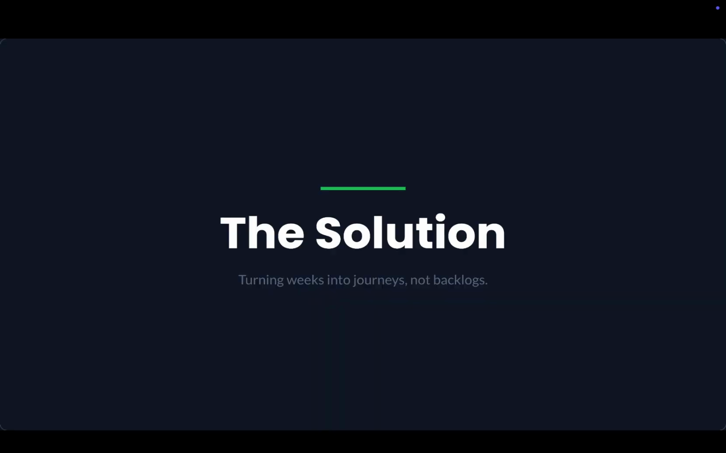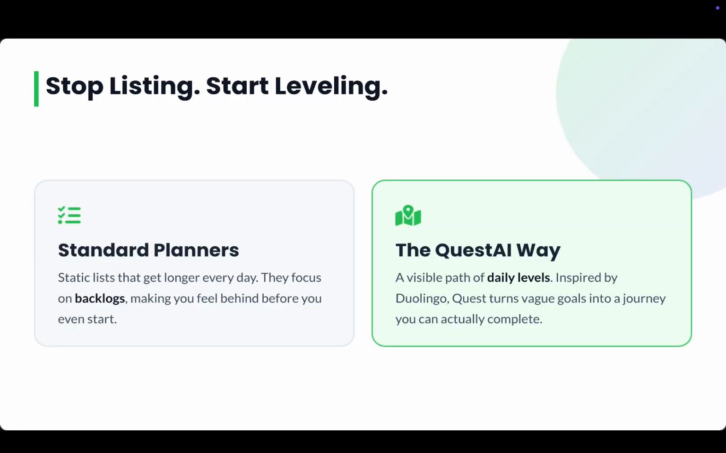The solution is Quest AI. Stop listing and start leveling. While standard planners create static lists that get longer every day, the Quest AI way is to create a visible path of daily levels, and inspired by Duolingo, Quest turns vague goals into a journey you can actually complete.